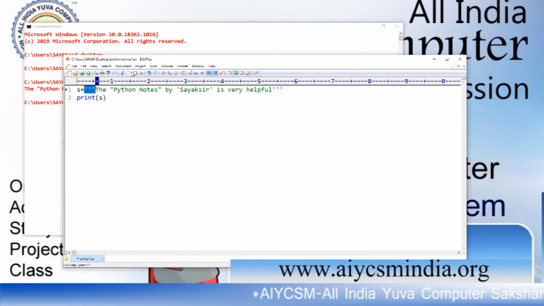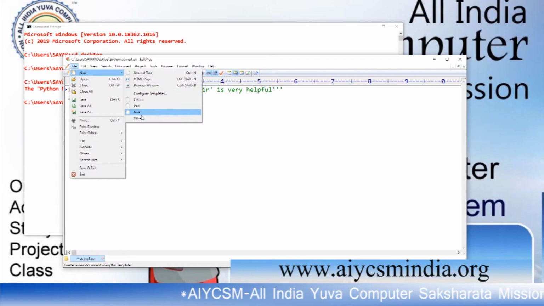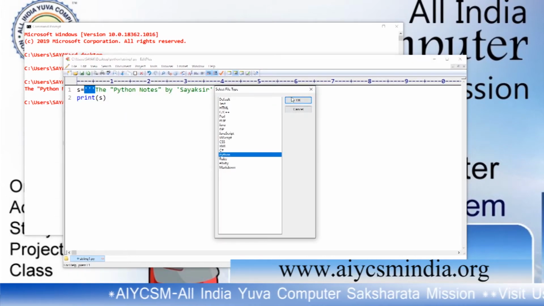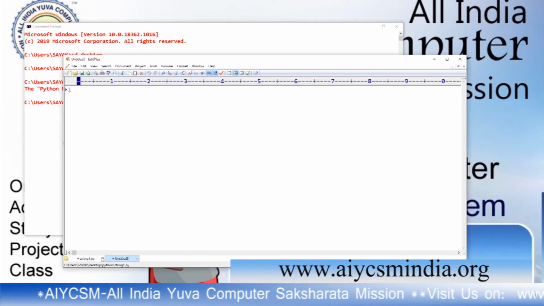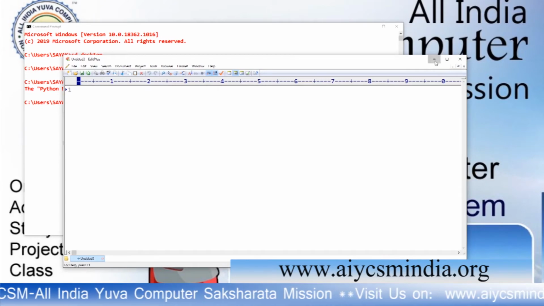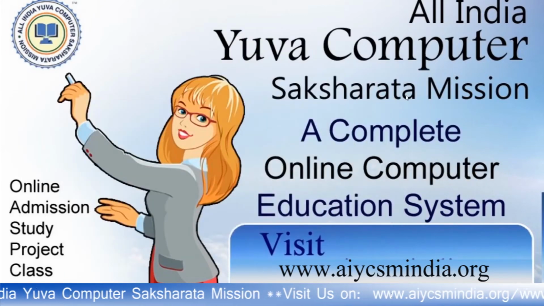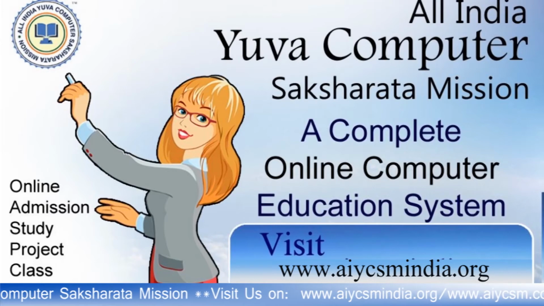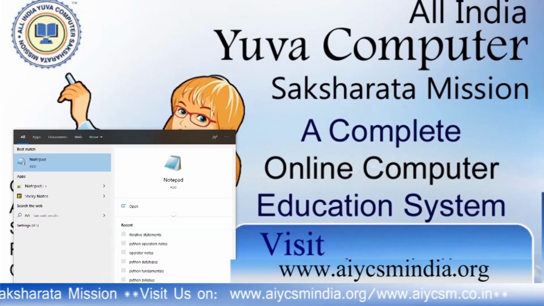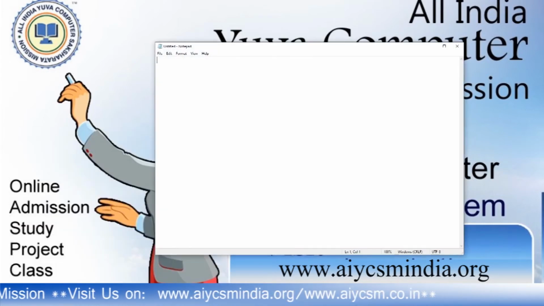Okay. Now I take another program page. The second thing that we have to discuss within strings is how to access characters of a string.